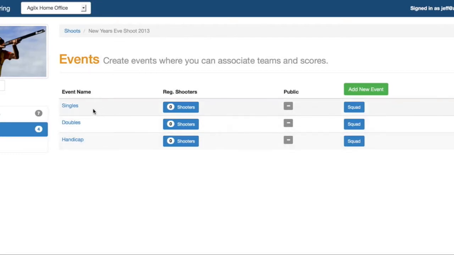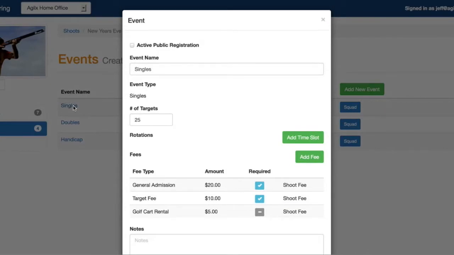So to do that, let's go ahead and click on the event name row here. And that pops up a box where we can enter additional information about that event. So the first field here is active public registration. Basically with that check, that means that anybody can go online right now and they can register for this event. We have the event name here, singles. We can also change that if we want to say singles, let's maybe 12 gauge. And maybe it's a men's or something. The event type is going to be singles.